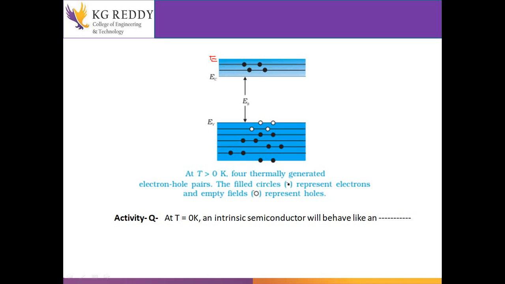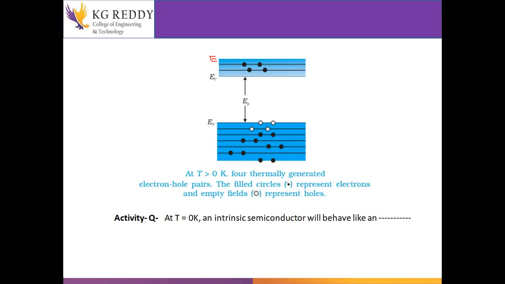Here it is mentioned that the white color is our empty fields, and the black color fields are our electrons. Then what is our aim here? We have to find out the concentration of electrons in the conduction band. So we are conducting one activity here at T equal to 0 degree Kelvin.